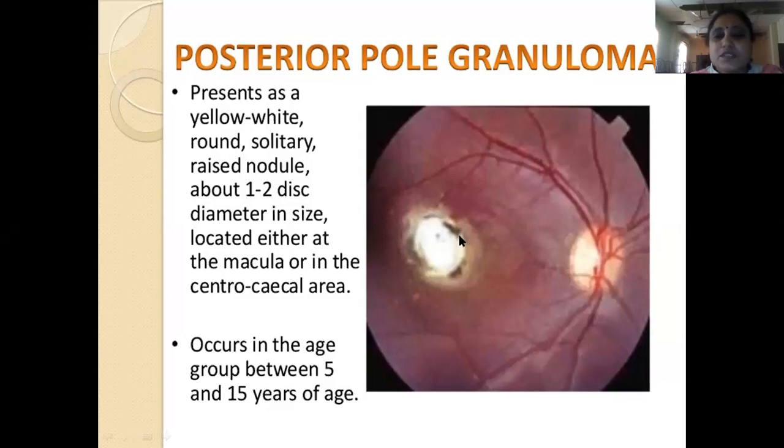The differential diagnosis for this is again retinoblastoma, wherein the patient may undergo surgery with undue haste when it is not necessary. So you have to be careful in the differential diagnosis. It can be a simple Toxocara granuloma also.